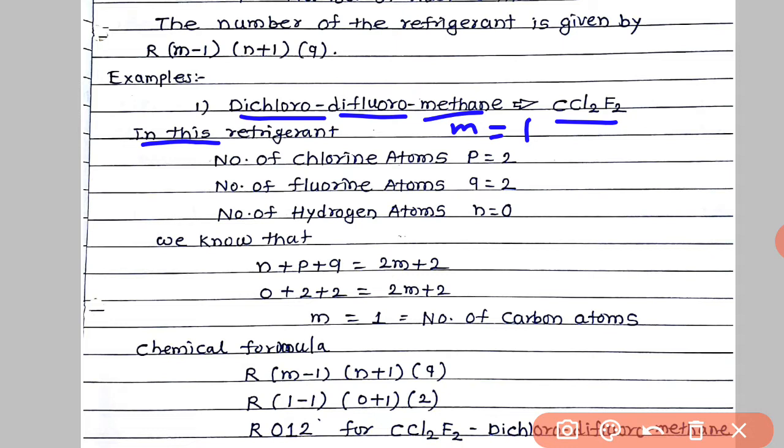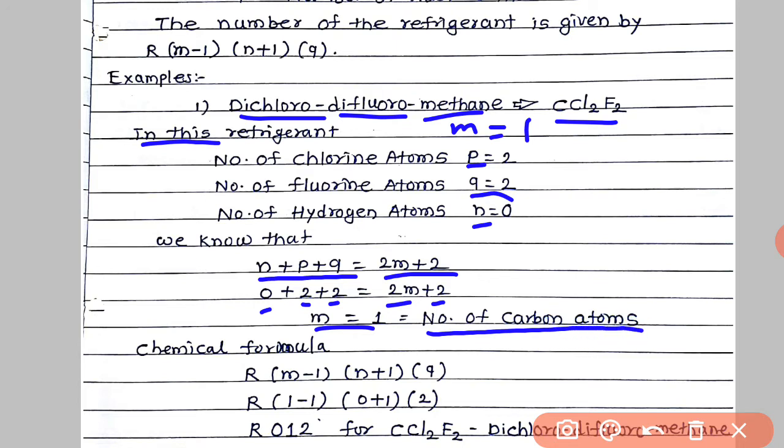The number of chlorine atoms, p, is equal to 2. The number of fluorine atoms, q, is equal to 2, and n, the number of hydrogen atoms, is equal to 0. We know that n plus p plus q equals 2m plus 2. So 0 plus 2 plus 2 equals 2m plus 2, so m is equal to 1. So we can obtain the number of carbon atoms by this formula also.